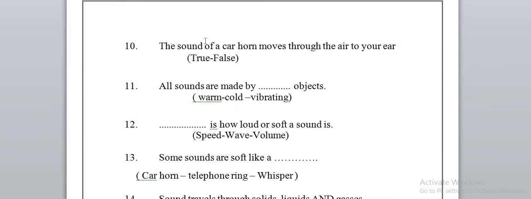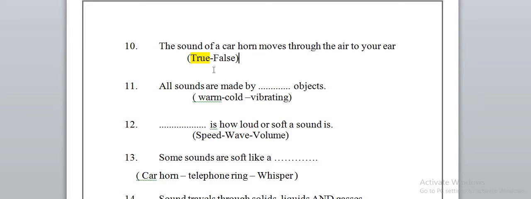The sound of a car horn moves through the air to your ears. Yes, it's true, and this is actually a clue that the sound can travel in air. So, because the sound travels in air, when the car horn sounds, this sound will move through the air until our ears. So, by this way, we can hear each other.